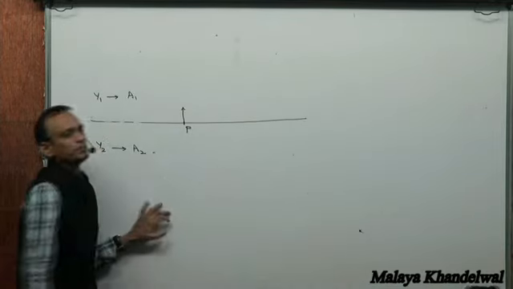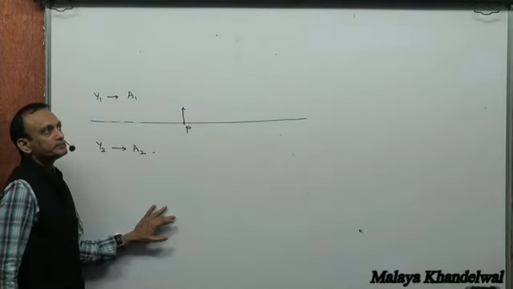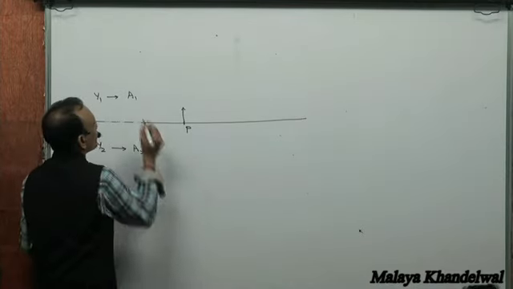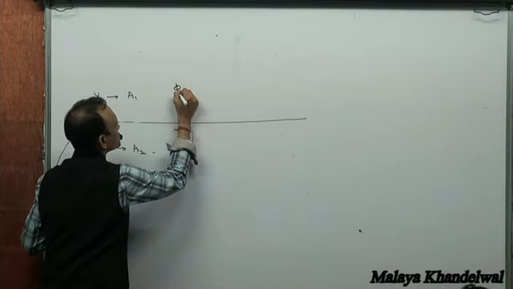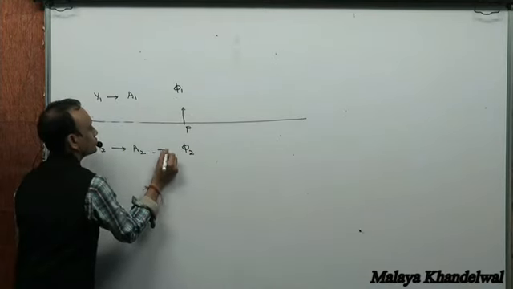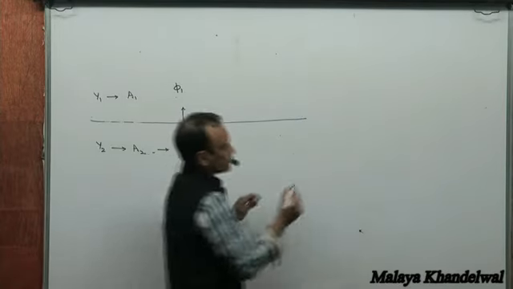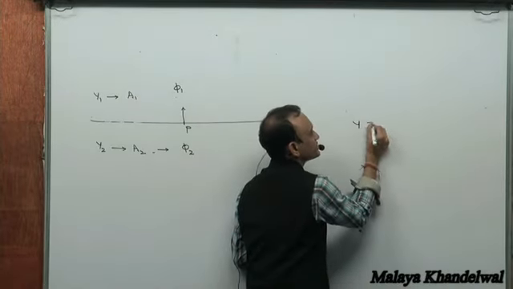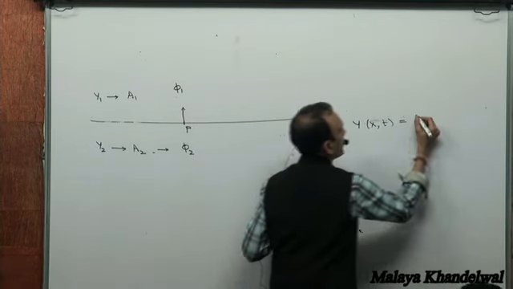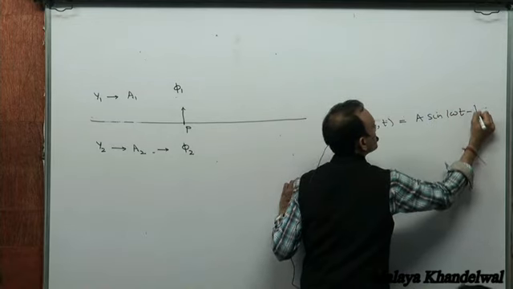On arriving at P, suppose this one has a phase constant phi1 and this one has a phase constant phi2. What I mean by a phase constant is this: suppose there is a disturbance as a function of x and t given by a sine(omega t minus kx).